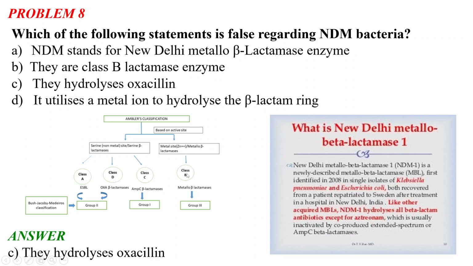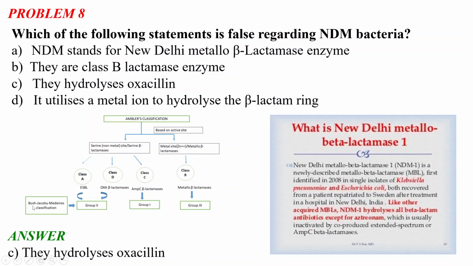So the metallo beta lactamases, that is the NDM lactamase, follow class B, and they are called group 3. And there is class C which is AmpC beta lactamases, and class D they are OXA beta lactamases, and class A they are ESBL. Okay.